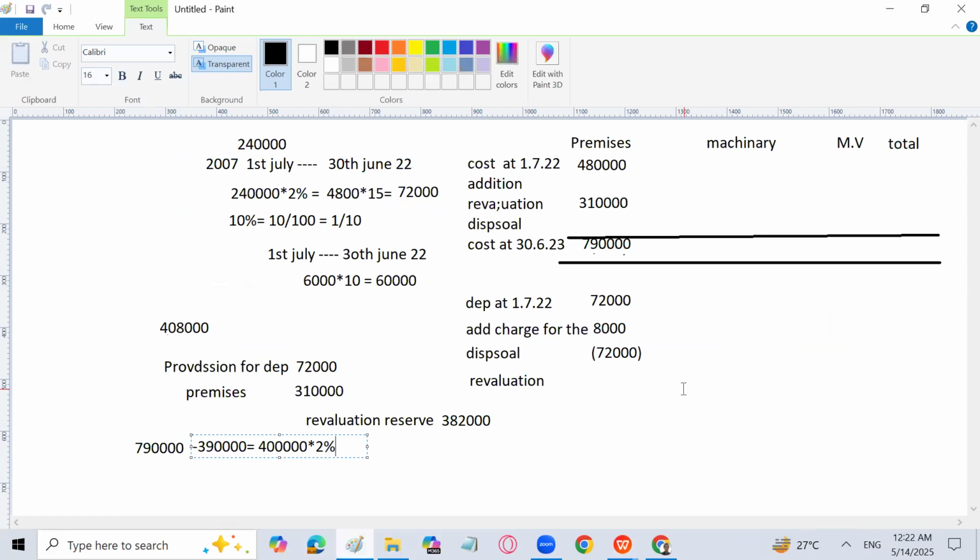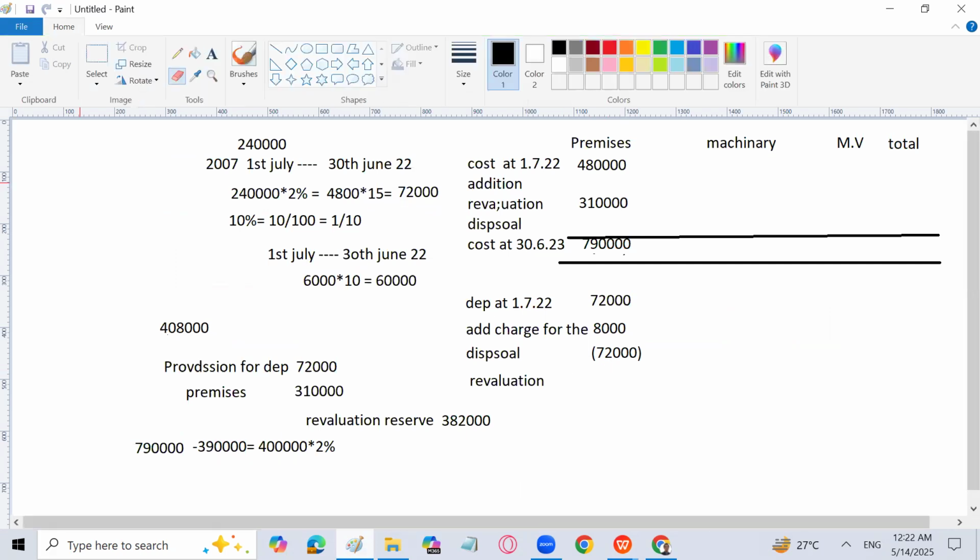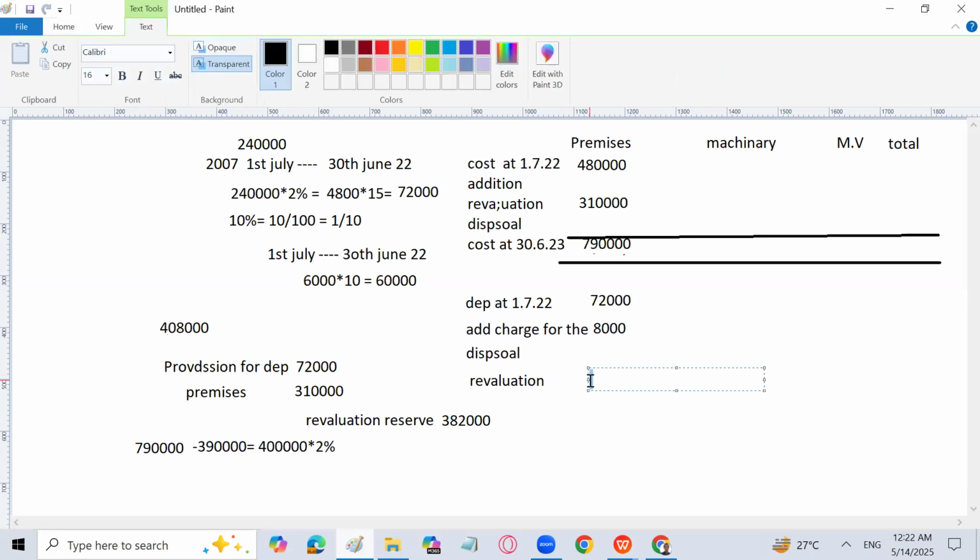I have written it in the disposal wrongly. It has to come under revaluation actually, so let me just make it clear. This 72,000 will not come here because there is no disposal. It will come in revaluation. 72,000, sorry.